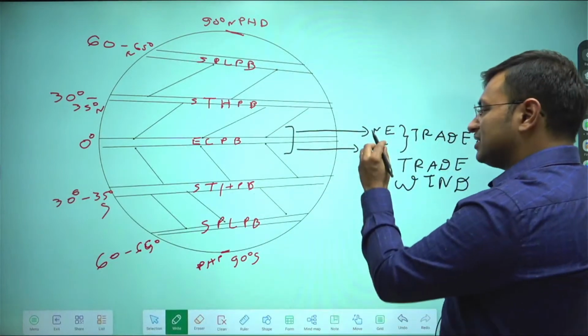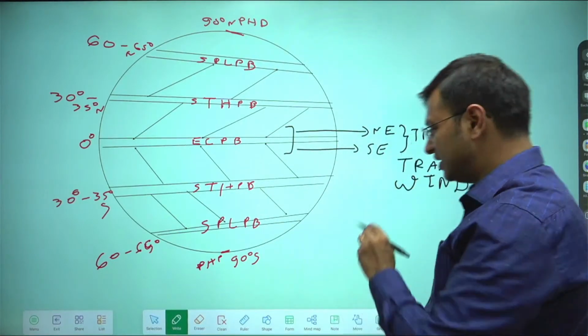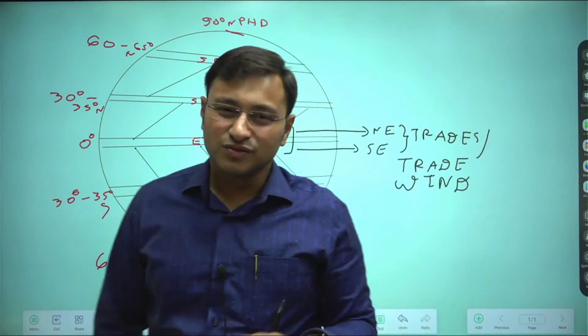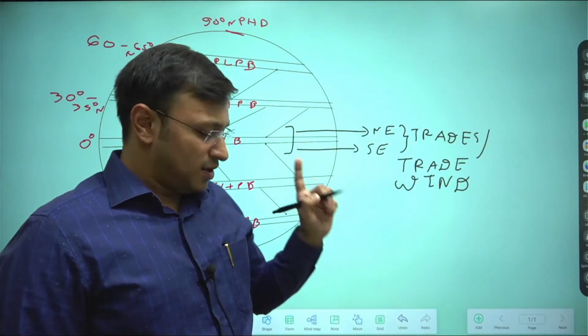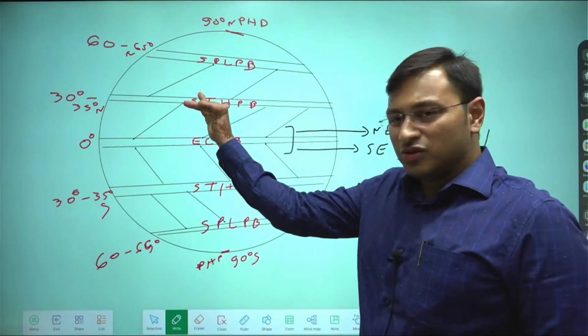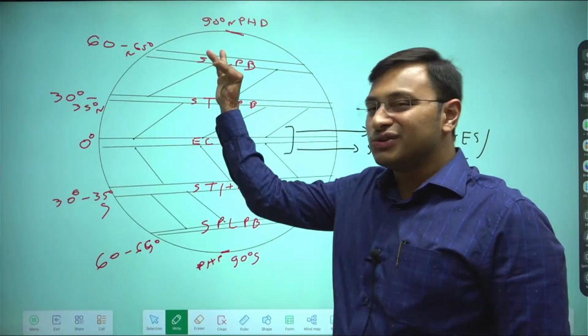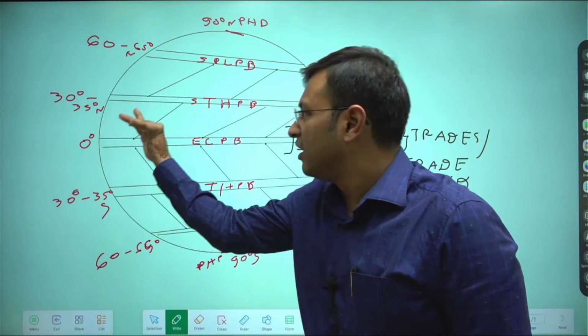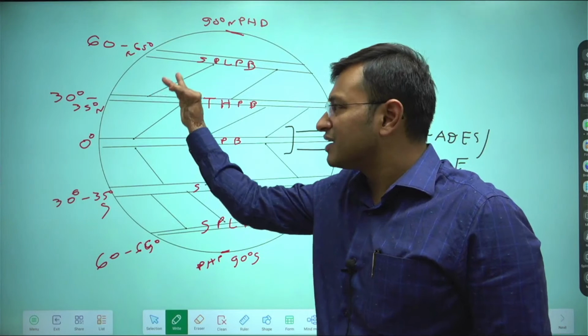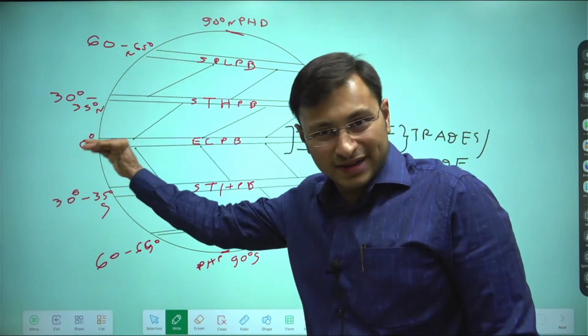So these are called northeast and southeast trade winds. Why trade winds? Because they are known to help the trade in the past. Now if you move from subtropical high pressure to subpolar low pressure, the winds tend to come from the west, and they tend to appear from even more west. Why?